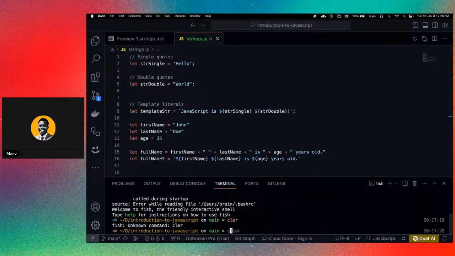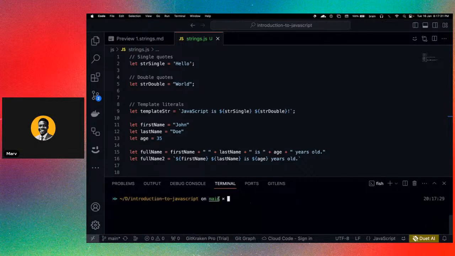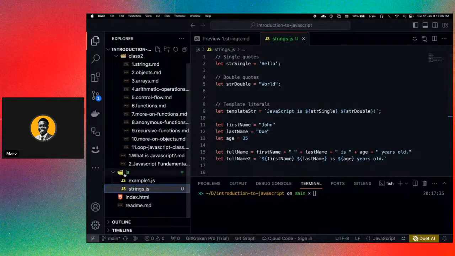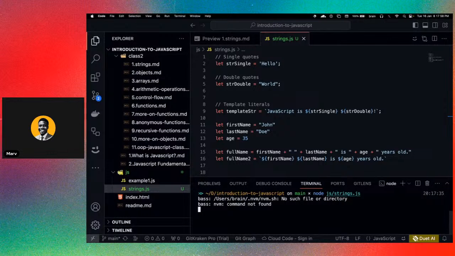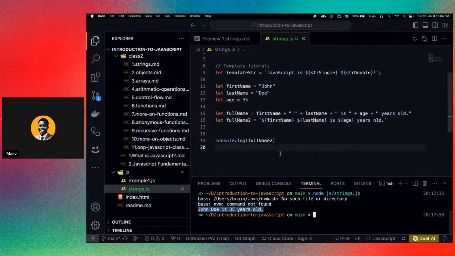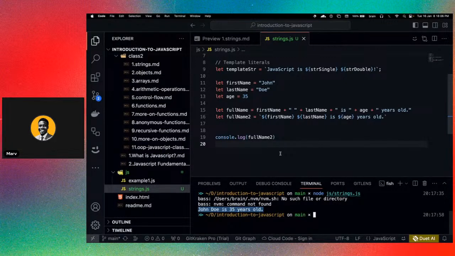Let's clear what we have on the terminal, and we can proceed to run that particular script. If you look at this, I have that script located in a folder called JS, and I have string.js. So this is what I need to run. I already installed Node.js from yesterday's session, so all I have to do now is say node, then the directory, slash the name of the file, string.js. Then I can run that. Now you see I have my output: John Doe is 35 years old. That was for Genevieve.